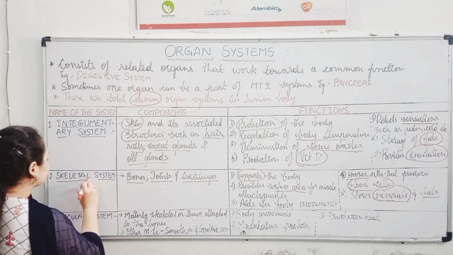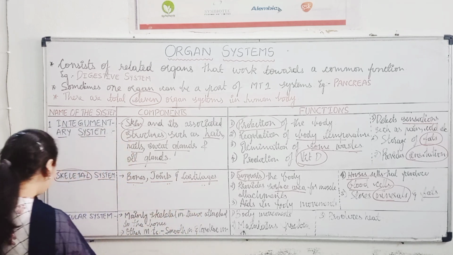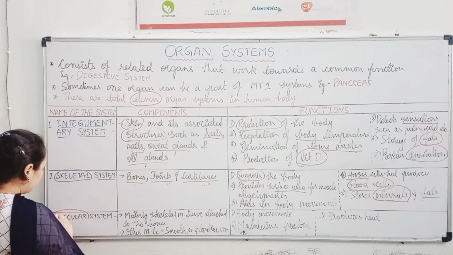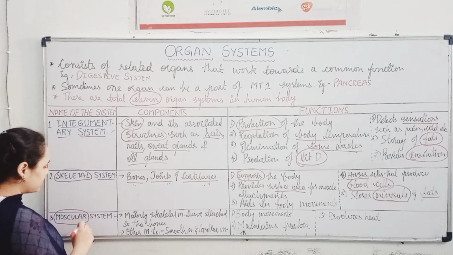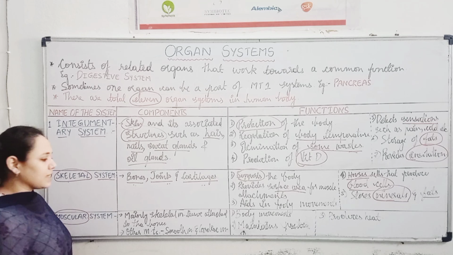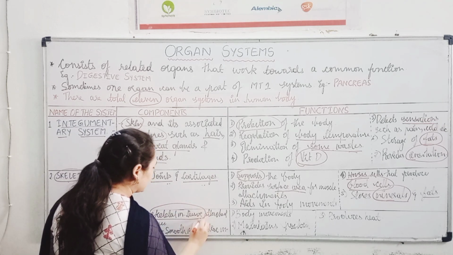So skeletal system में bones, joints और cartilages को देखा है और muscular मतलब by the name itself we can understand that this includes muscles. So muscular system basically involves skeletal muscle tissue that is attached to the bone.